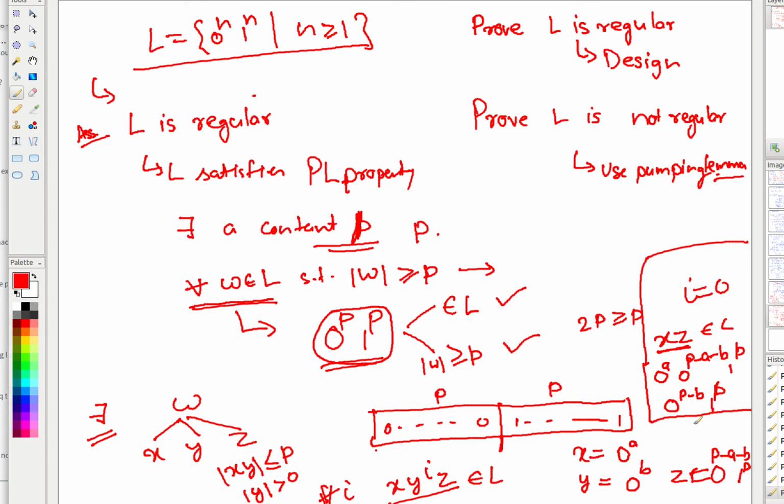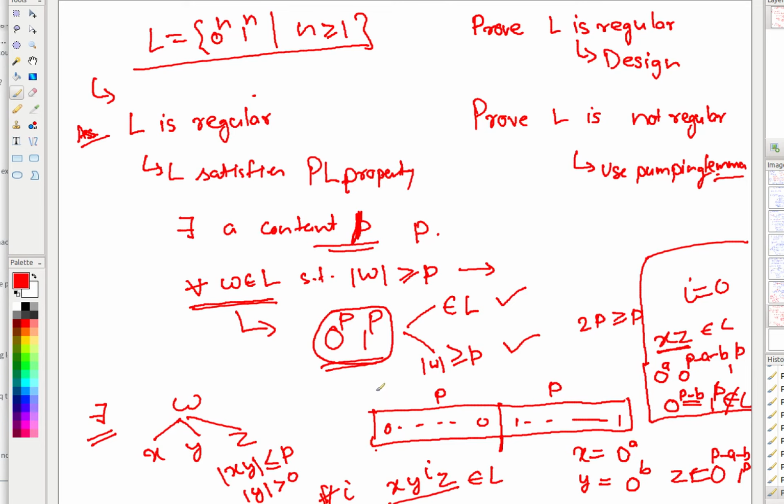The answer is no. Because p minus b, b is what? The length of y, correct? The length of y is b. It is non-zero. Therefore, the number of zeros in p minus b is definitely less than the number of ones. And therefore, this definitely is not part of L. And therefore, our assumption must be wrong.